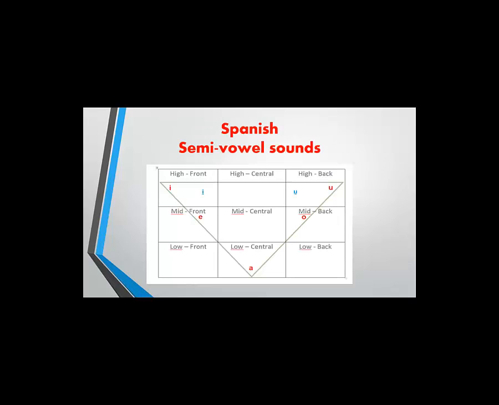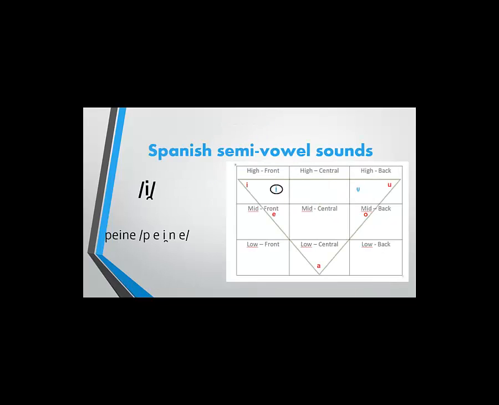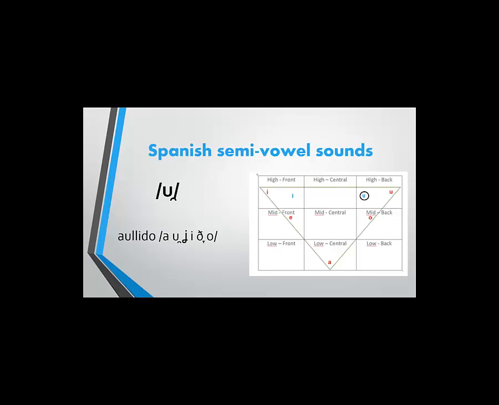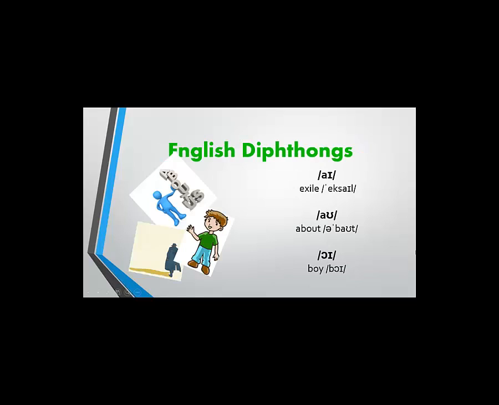Spanish also has 2 semivowels. These are ey, peine, au, aullido. Both languages also have diphthongs. In English, the diphthongs are I, exile.